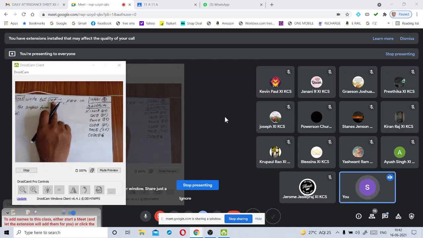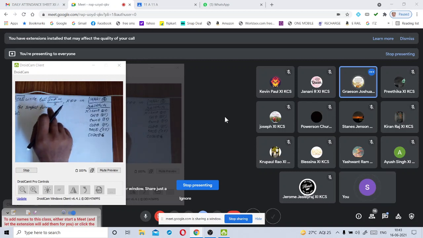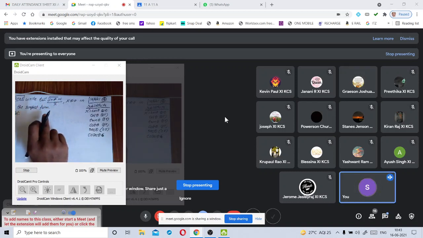Do you remember? 1 plus tan square theta is equal to secant square theta.